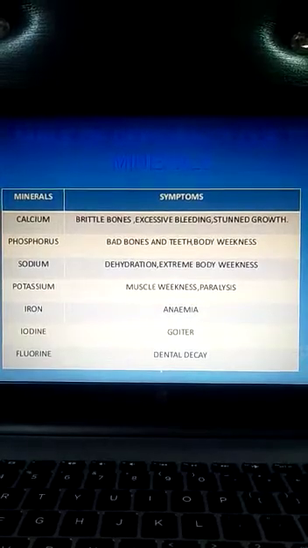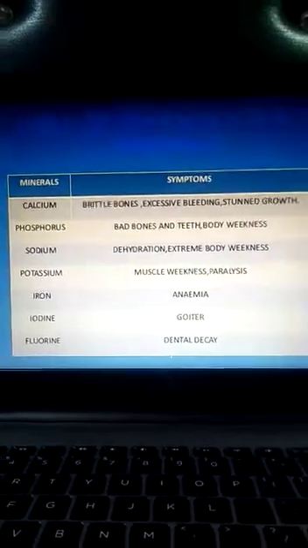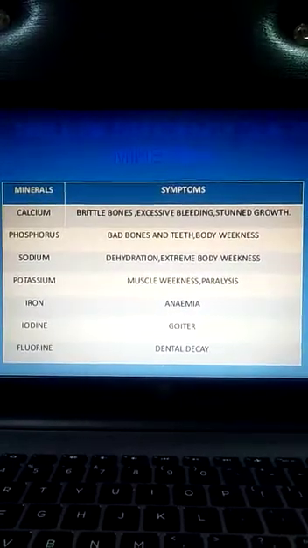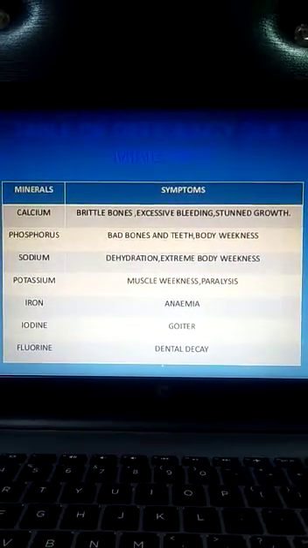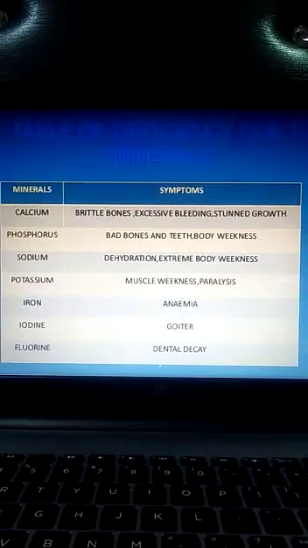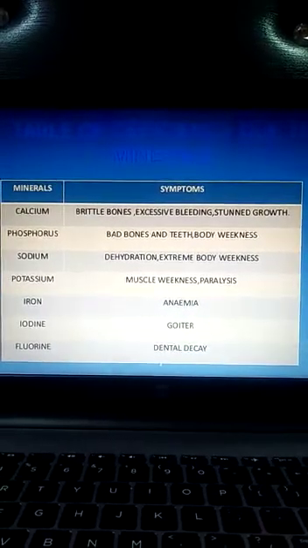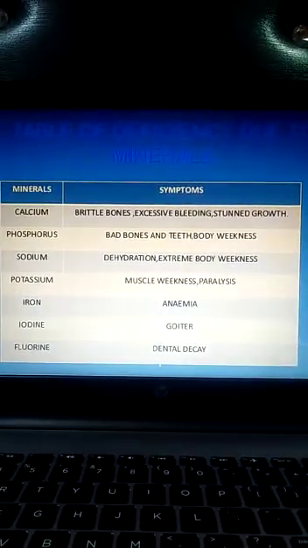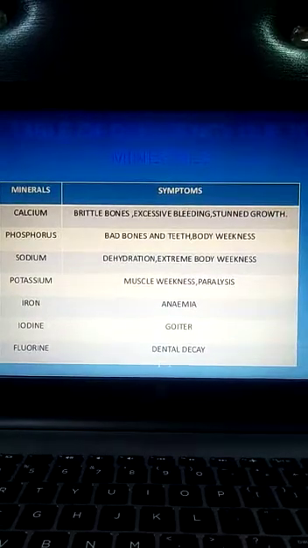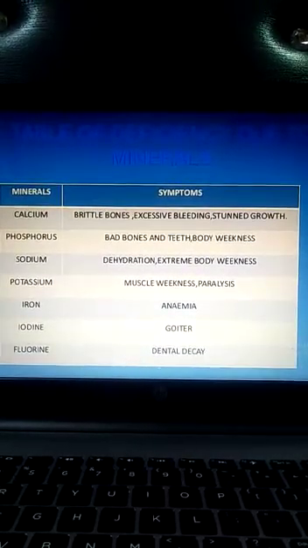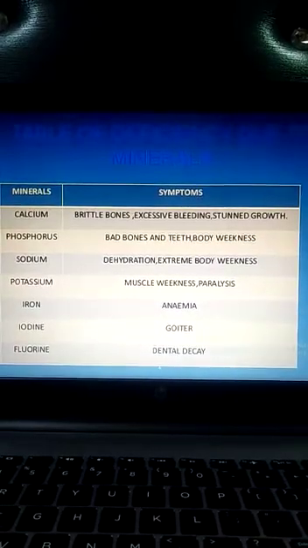With fluorine, the disease caused by its lack is dental caries, and the symptoms are pain in teeth, dental decay, and sensitivity to hot and cold food or drink. If there is a deficiency of potassium in the diet, the disease caused is rickets, and mostly it occurs in children.